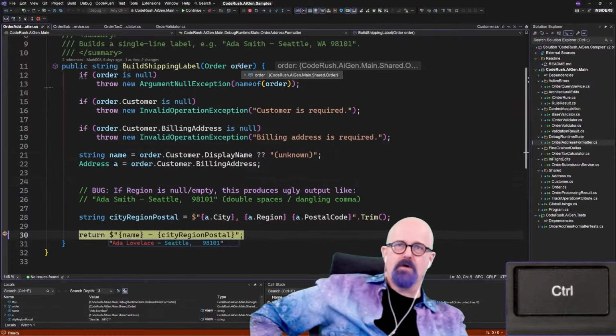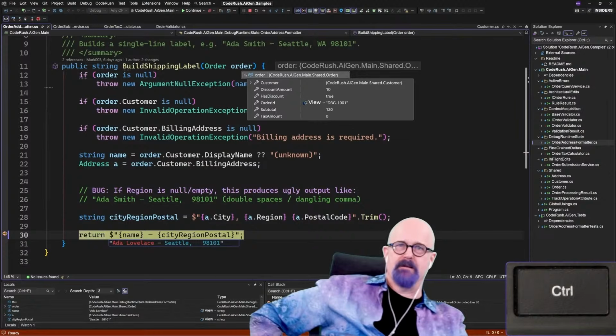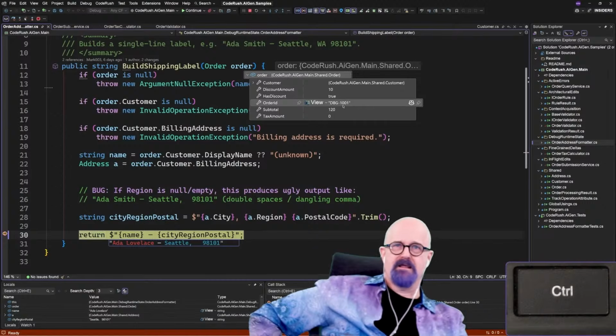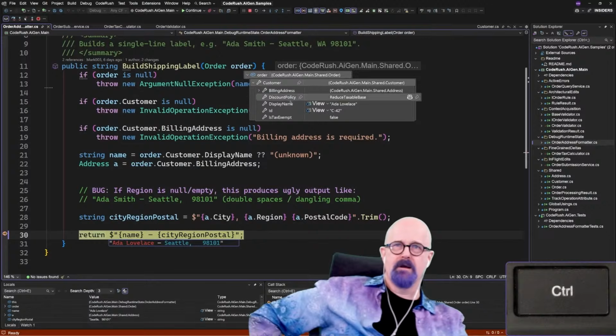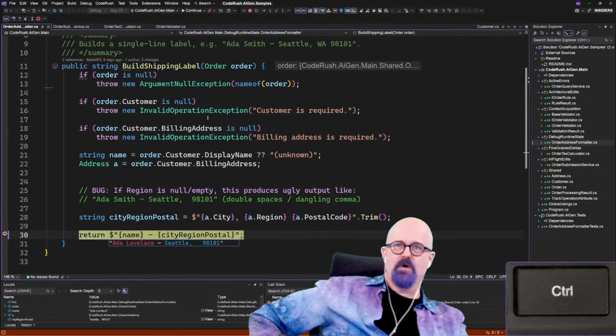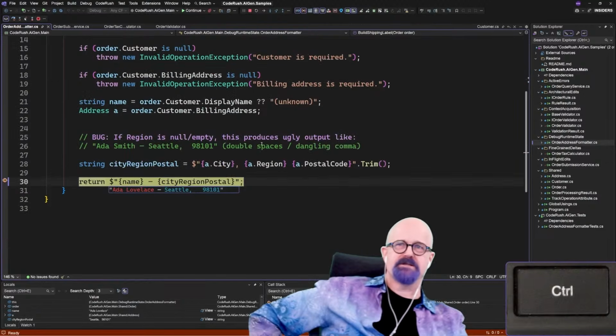What's happening is I've got an order coming in, and we're building a shipping label. The order has a discount amount. It's got an order ID, looks like it's debug 1001. It's got a subtotal, $120 or euros, and tax amount of 0. It's got a customer, ID C-42, Ada Lovelace, and a billing address in Seattle, 133 Example Street, 98101.